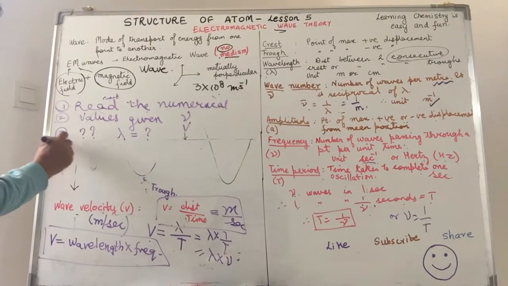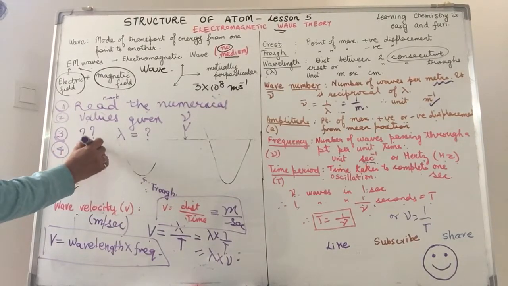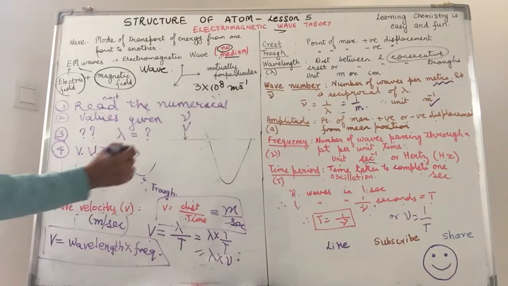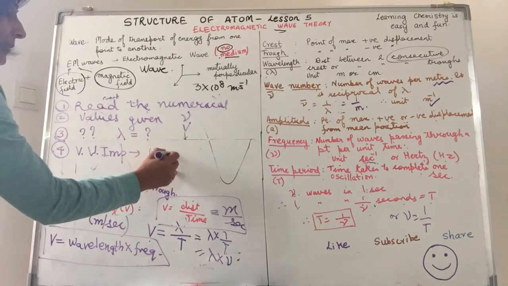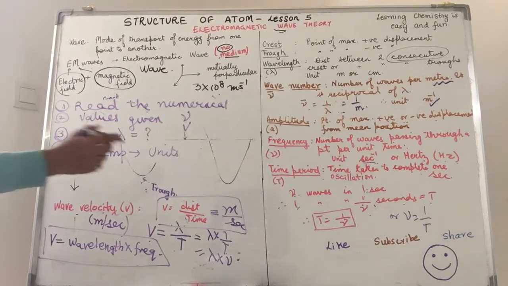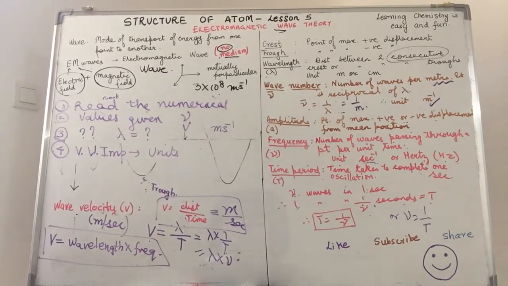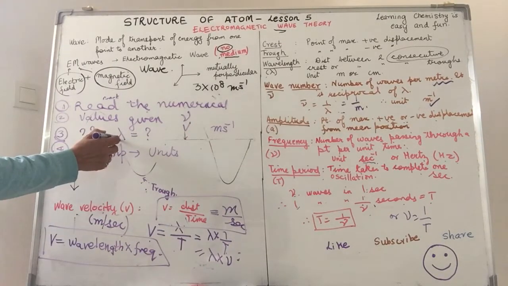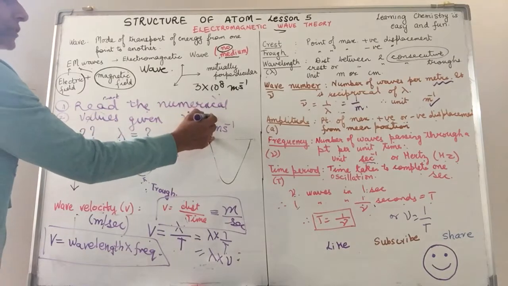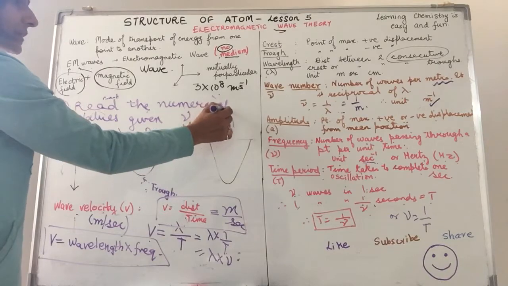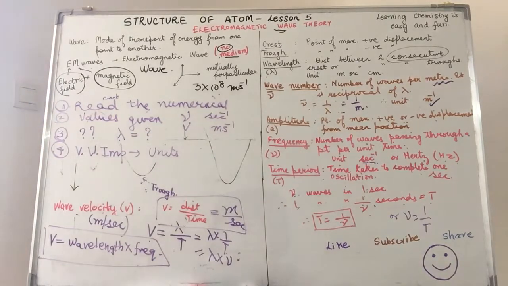Fourth step, and a very, very important step in getting the numerical correct, is to check the units. Make sure that if you are taking velocity in meters per second, then your wavelength is also in meters, or your time which you are taking is also in seconds. So your frequency will be in per second.